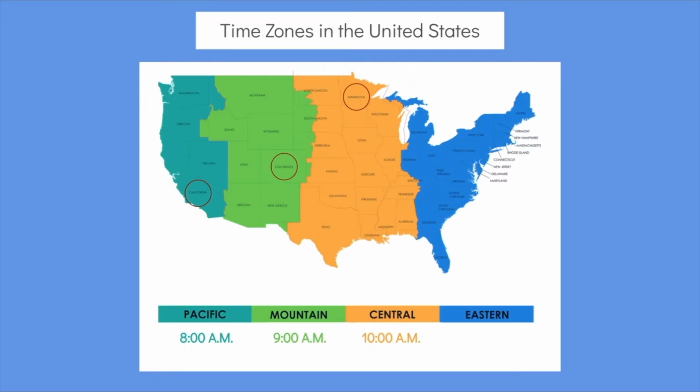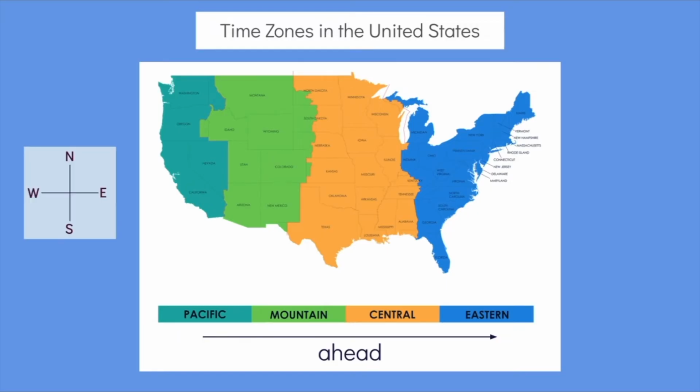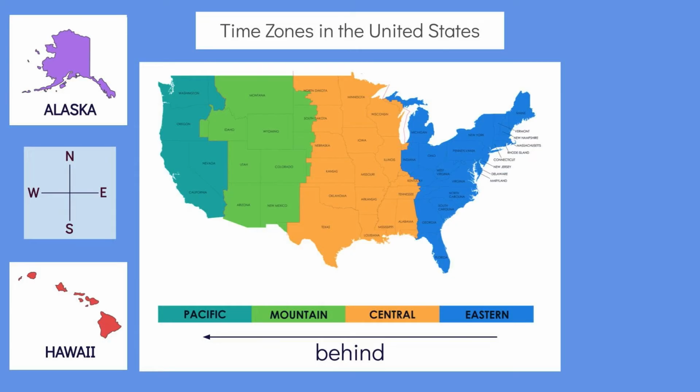At 8 a.m. in California, it is 11 a.m. in New York. That's right, the Eastern Time Zone is 3 hours ahead of the Pacific Time Zone. Pretty cool, right? So, as you travel east, each time zone is 1 hour ahead of the time zone before it, and as you travel west, each time zone is 1 hour behind the time zone before it. You might have noticed that 2 states are missing from this time zone map: Alaska and Hawaii.